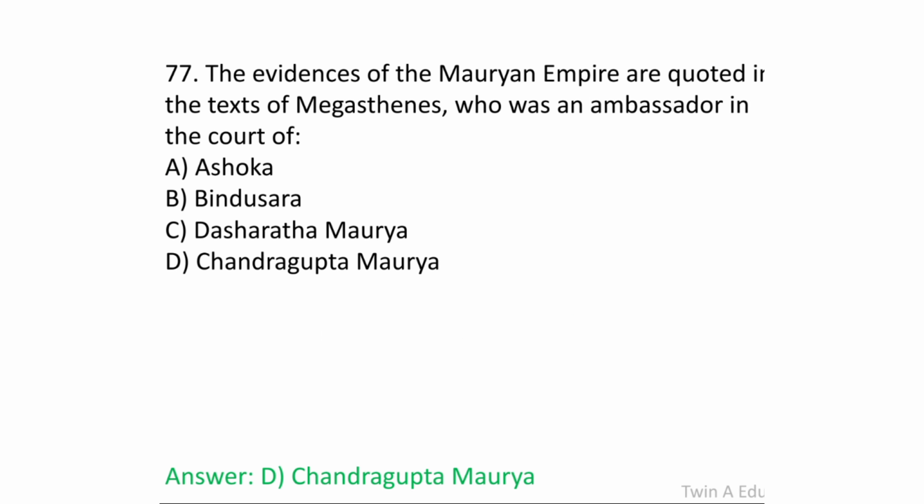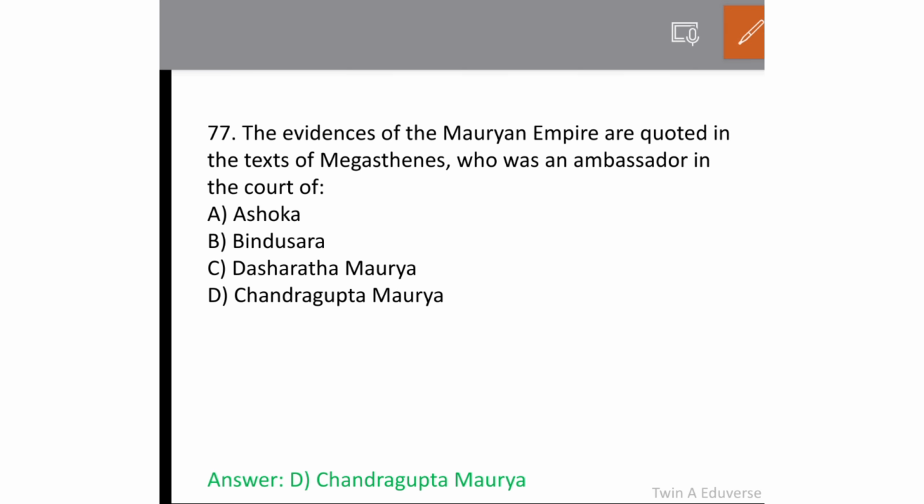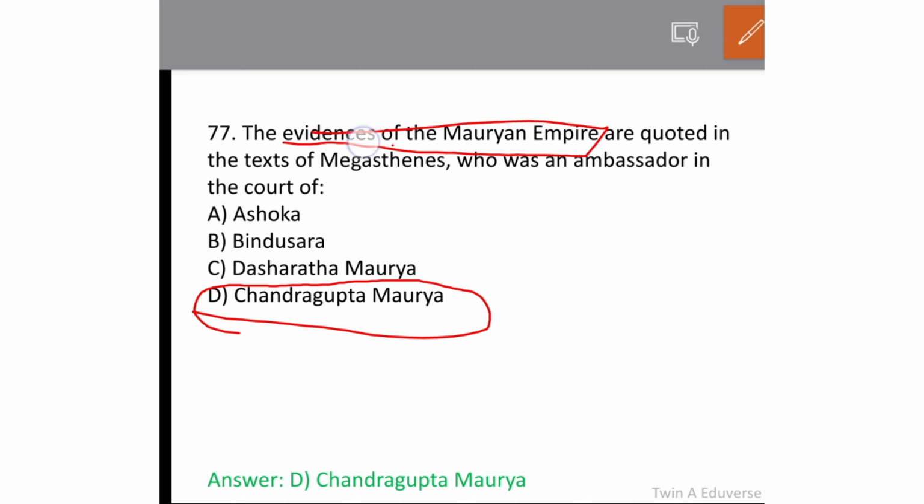The evidence of the Mauryan Empire is quoted in the texts of Megasthenes, who was an ambassador in the court of whom? Yes, it's a very important question. It's Chandragupta Maurya. We know the answer, but we should revise it before going to the exam.